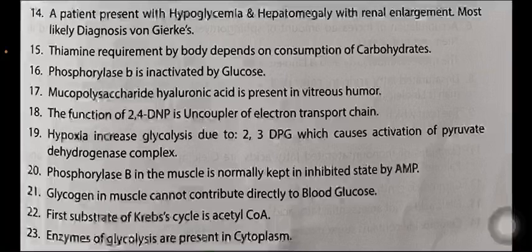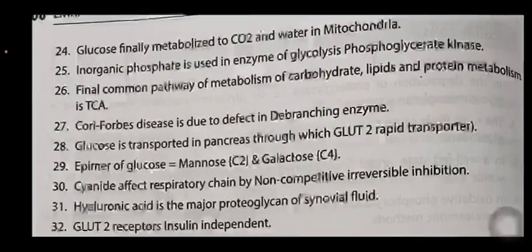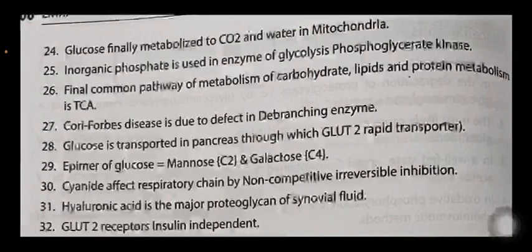The first substrate of the Krebs cycle is acetyl-CoA. Enzymes of glycolysis are present in the cytoplasm. Glucose is finally metabolized to carbon dioxide and water in mitochondria. Inorganic phosphate is used in an enzyme of glycolysis, phosphoglycerate kinase. The final common pathway of metabolism of carbohydrates, lipids, and proteins is the TCA cycle.